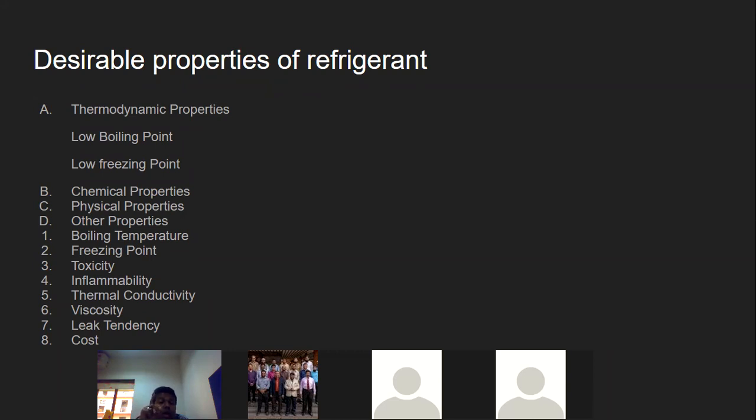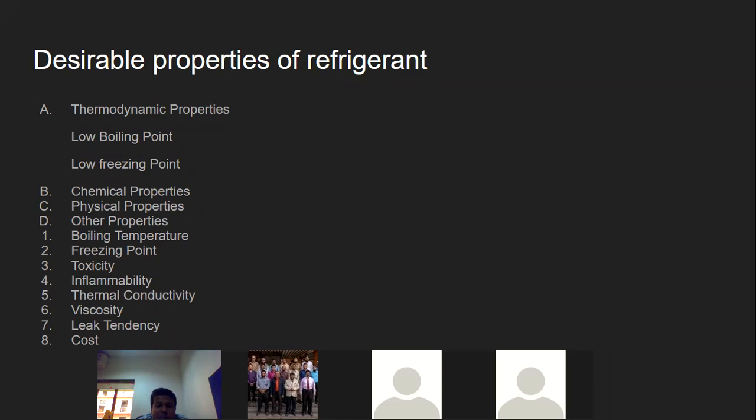It should not affect the quality of the food items which are being placed. It should be non-irritating and odorless. So these are all the properties the refrigerant should possess.